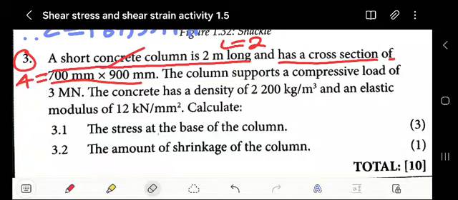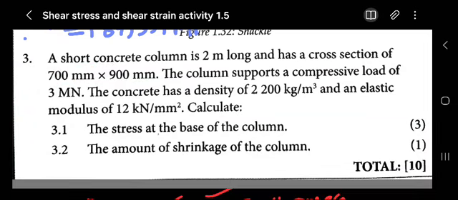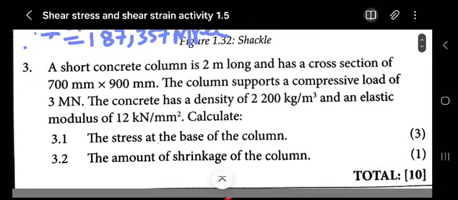So let us attack this question, guys. The 3 marks, they are so stingy for this type of question.